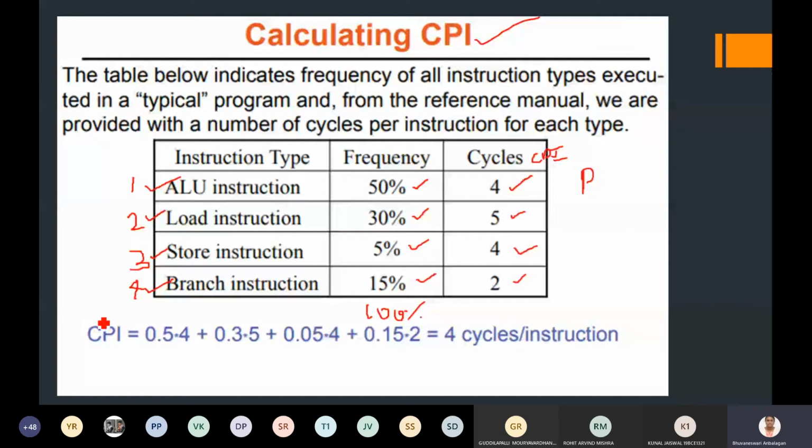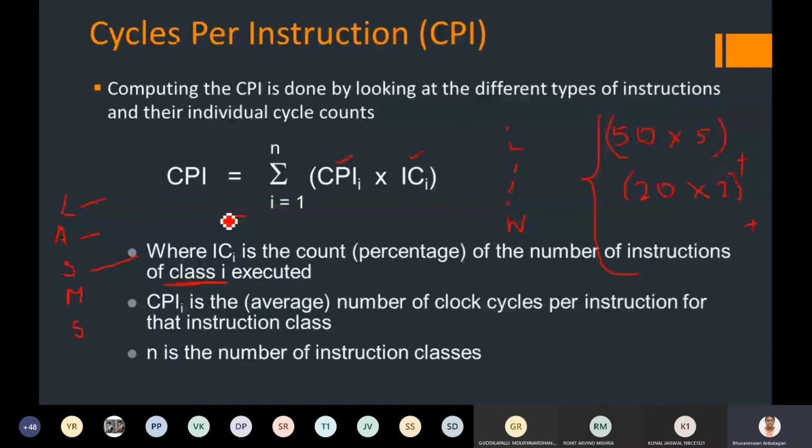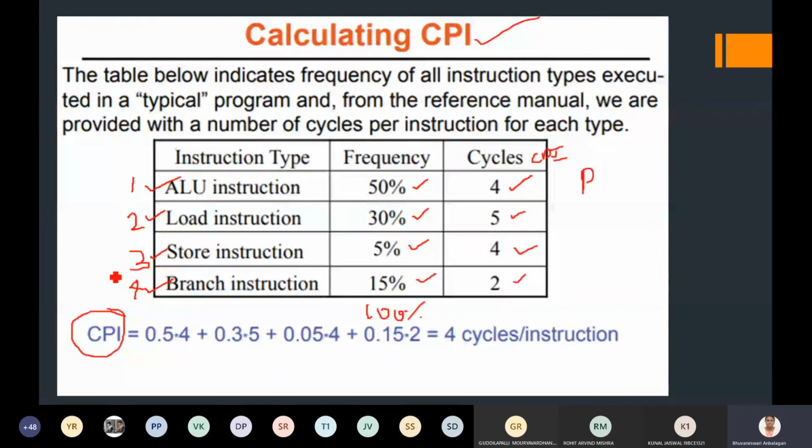So now I have to calculate the total cycles per instruction for the entire program. How can I do that? I have to use this formula: CPI equals the summation of CPI for each instruction class times its fraction, where i is 1, 2, 3, 4, the set of instructions involved.